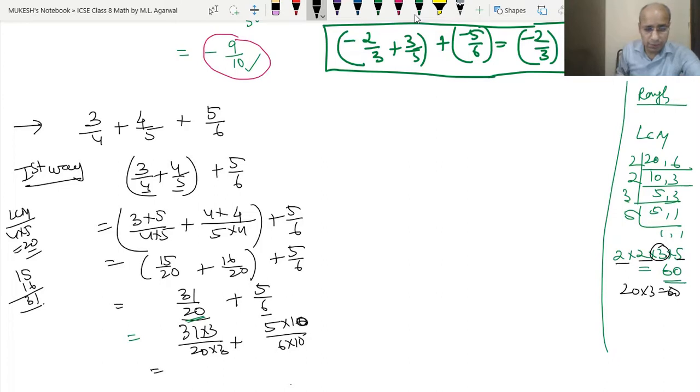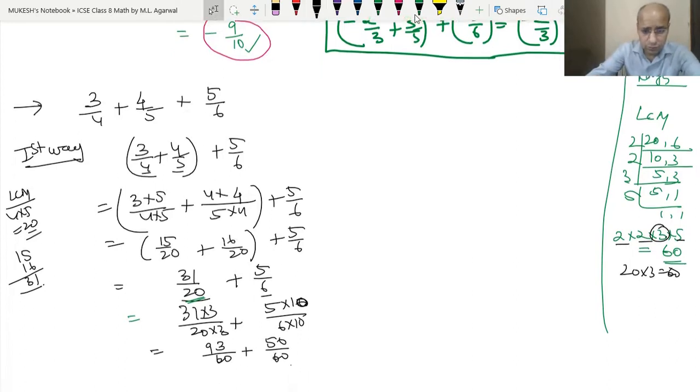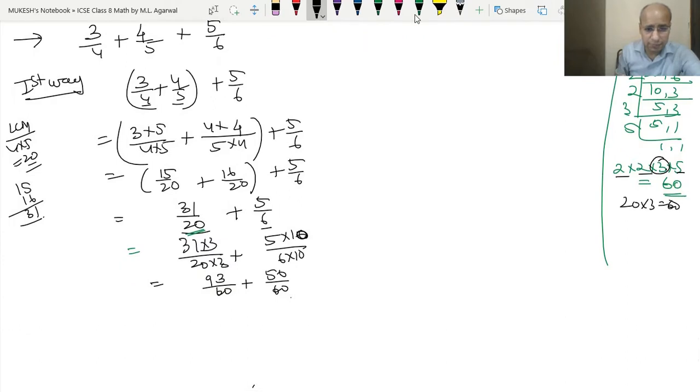So this became 3 ones are 3, 3 threes are 9, so 93 upon 60 plus 50 upon 60. Now both the denominators are the same, so that means 93 plus 50, which is 143 upon 60 is the answer.